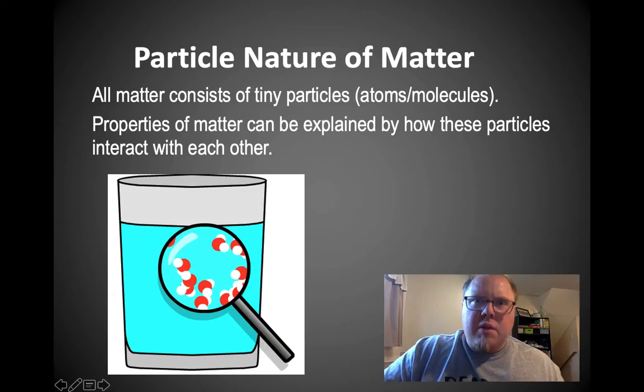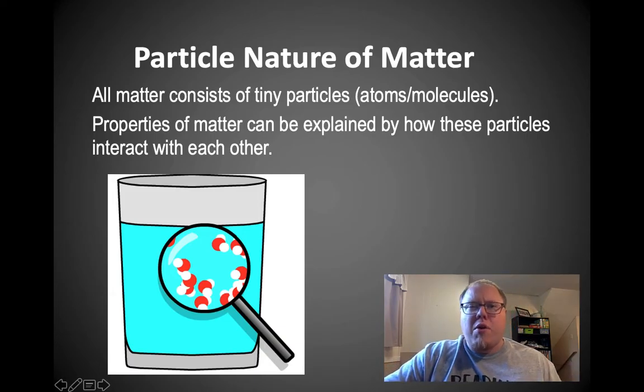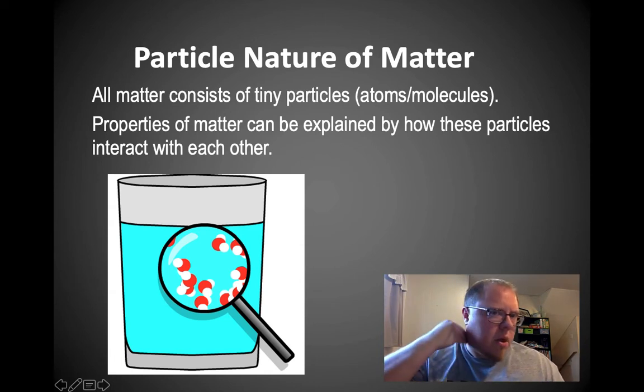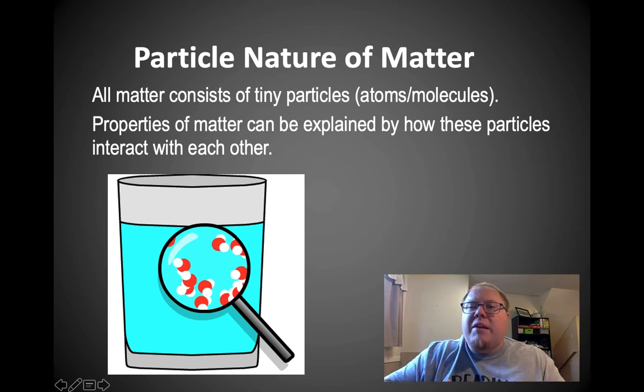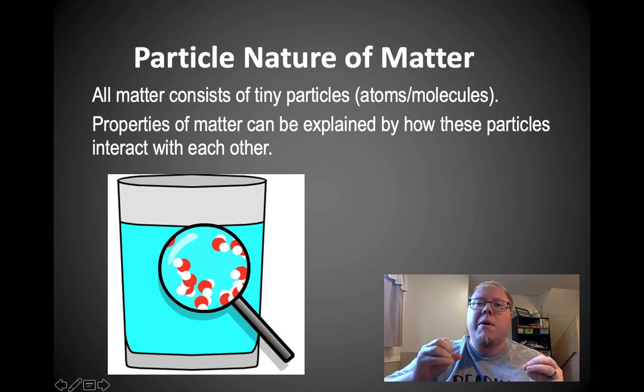Next topic, the particle nature of matter. The idea here, a long time ago, is that all matter consists of tiny particles, which we call atoms and molecules and ions and a whole bunch of names for them. All of the properties of matter that I just talked about can be explained by how these particles are interacting with each other. So if we were to actually be able to zoom in, we'd be able to see these individual atoms and molecules, these particles, and how they interact with each other kind of determines what we can actually see in the real world here.